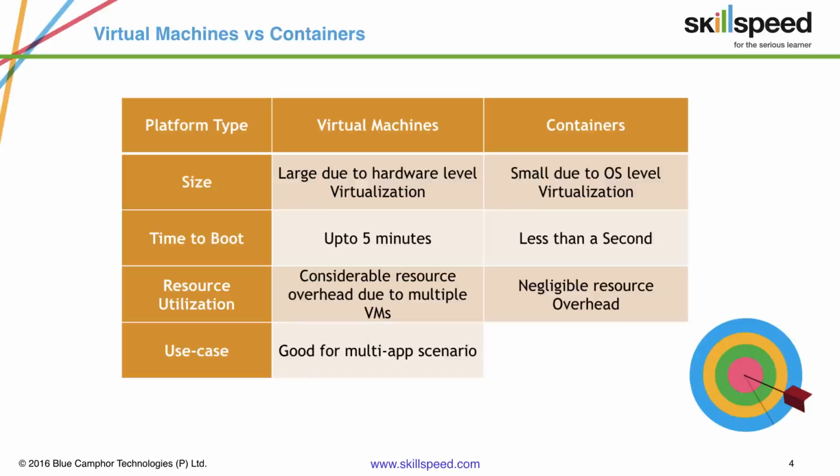When we talk about virtual machines, they are very good for traditional multi-app scenarios. So you have a database, you have a web server, you have an app server, and you want to run all of them in a kind of cluster catering to your application. That is the time virtual machines are a good option. Whereas containers are very good when you have a microservices architecture and you have small services and you want to scale up. You will have multiple instances of a single microservice. That's a very good use case for containers.